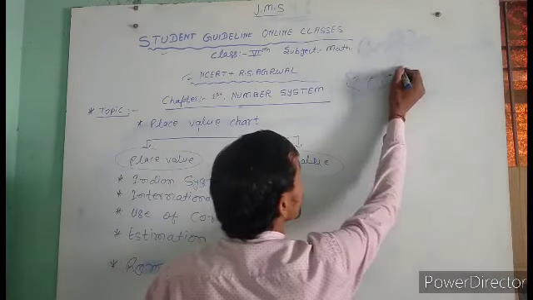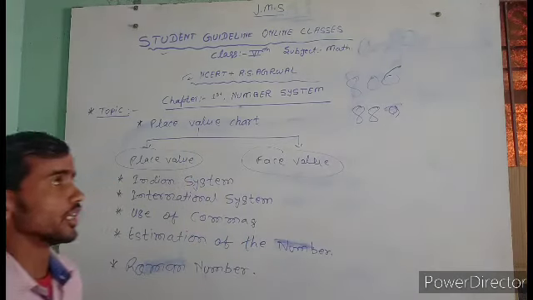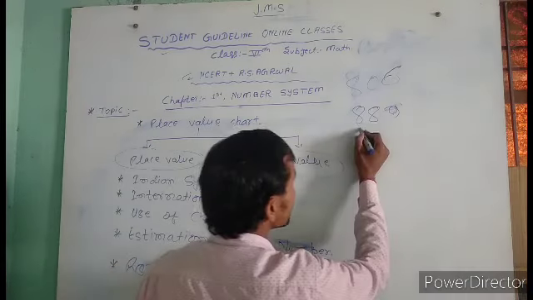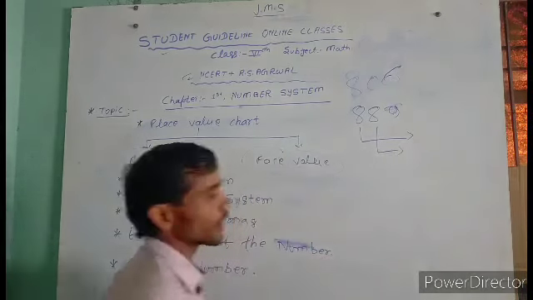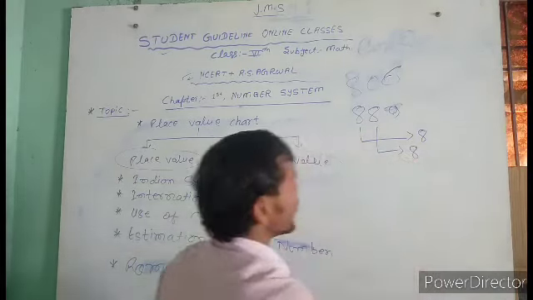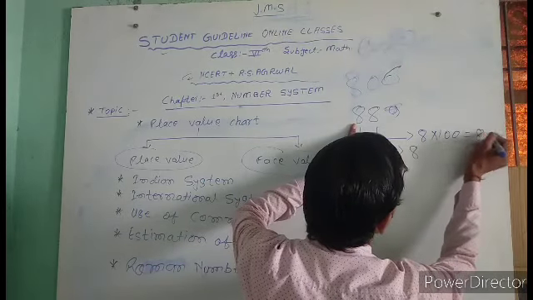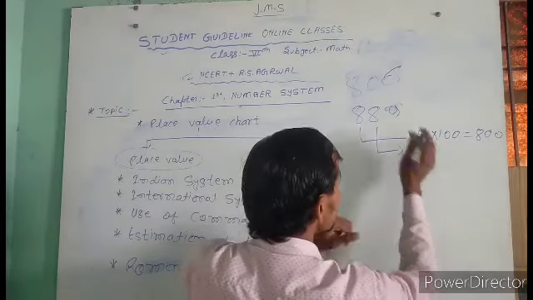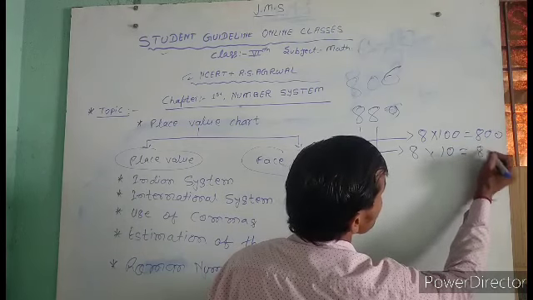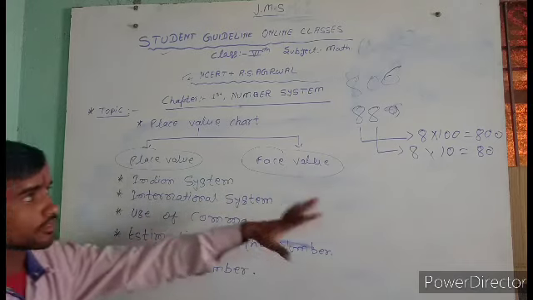Okay, and next 806, and here 899. So the first question is, write the place value of 8 only. Okay, place value of 8 only. Here 8 is in the hundreds place, it means 8 multiple of 100 is equal to 800. And next one is in the tens place, it means 8 multiple of 10 is equal to 80. That's place value.